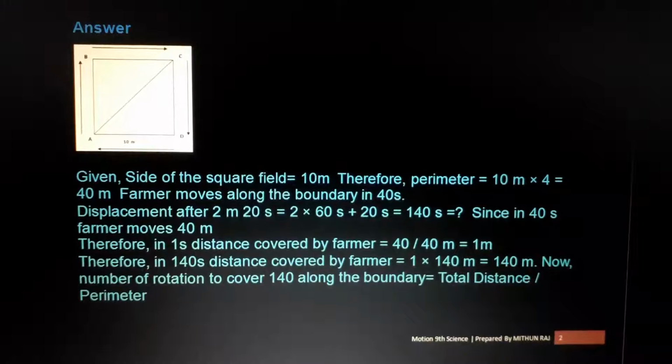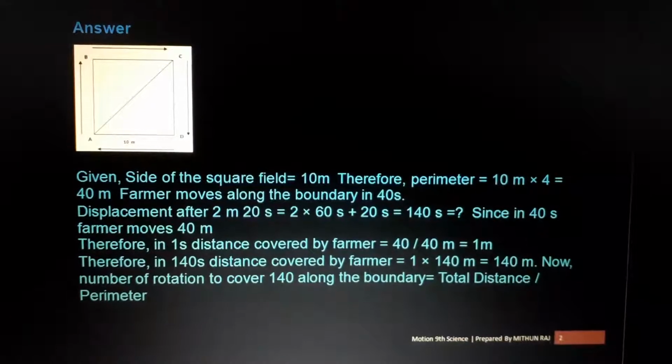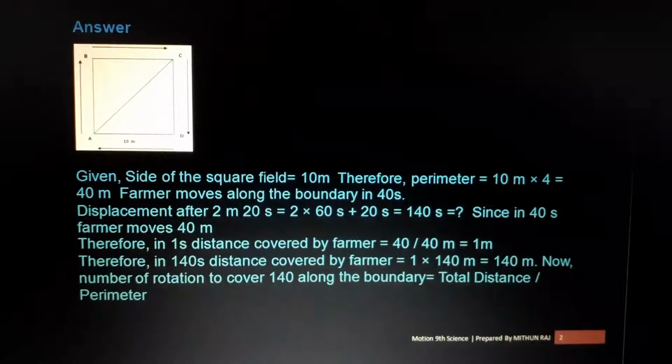In the case of a rectangle, if you take the diagonal as D, and the length and breadth as L and B, in the case of a square the length and breadth are the same. So what is the equation for the diagonal? Diagonal square is equal to length square plus breadth square. Here, diagonal square is equal to 10 square plus 10 square.